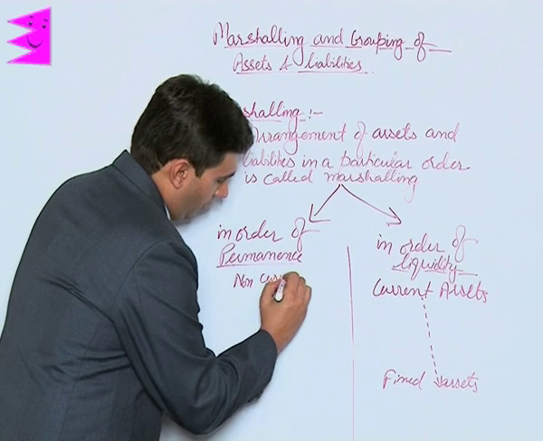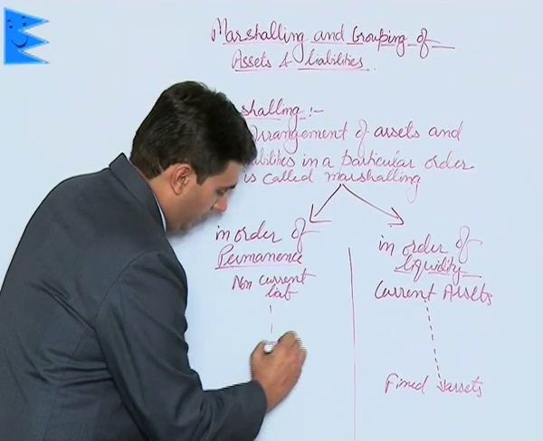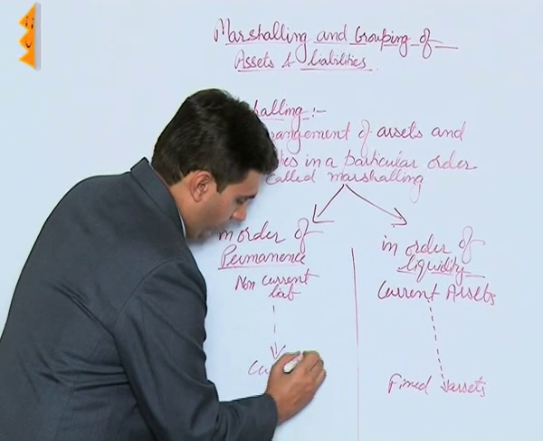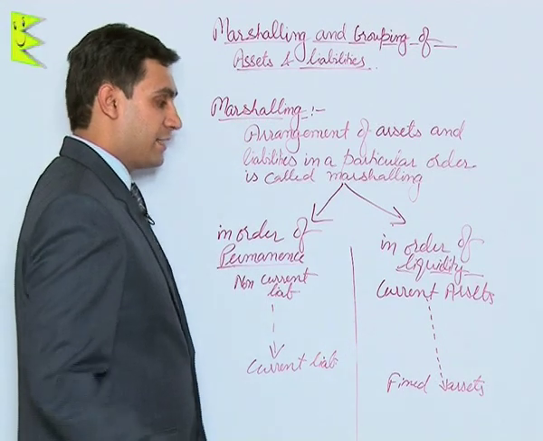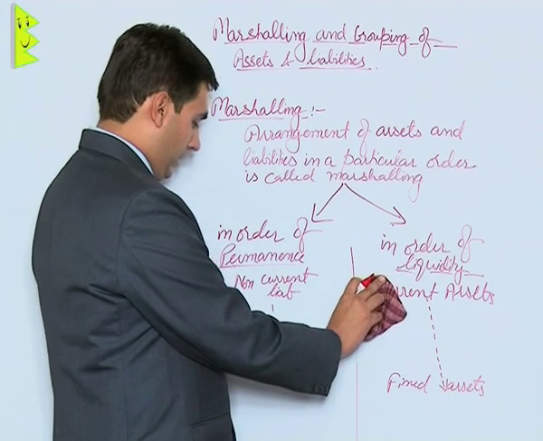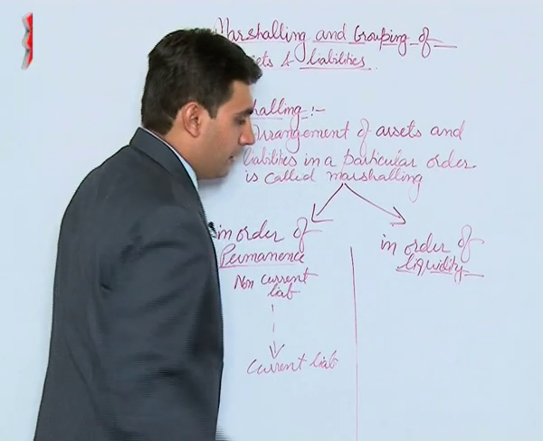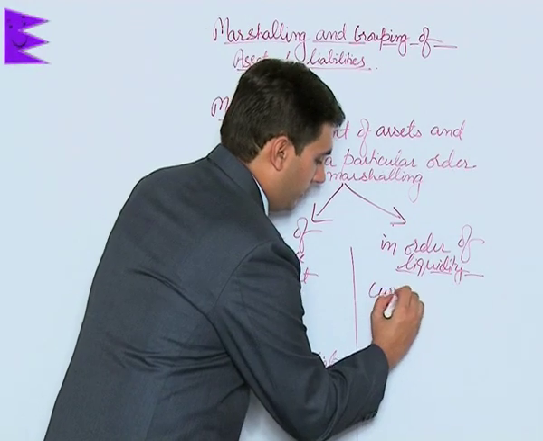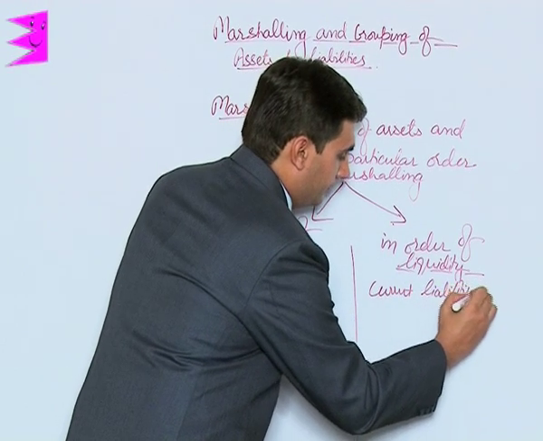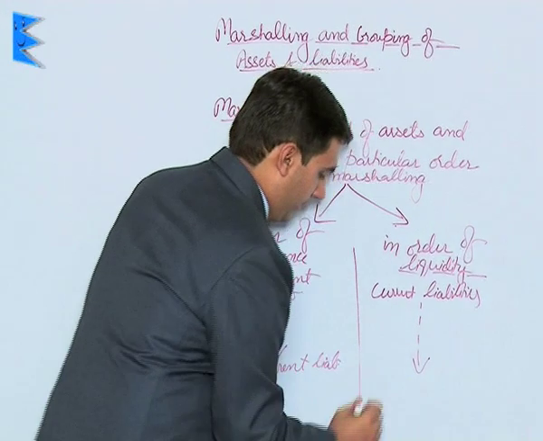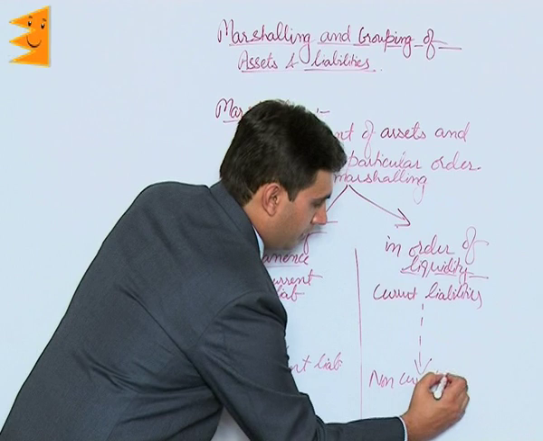That is, non-current liabilities at the top and then going to current liabilities here, and same in the case of liquidity, we will have current liabilities at the top and non-current liabilities at the bottom.